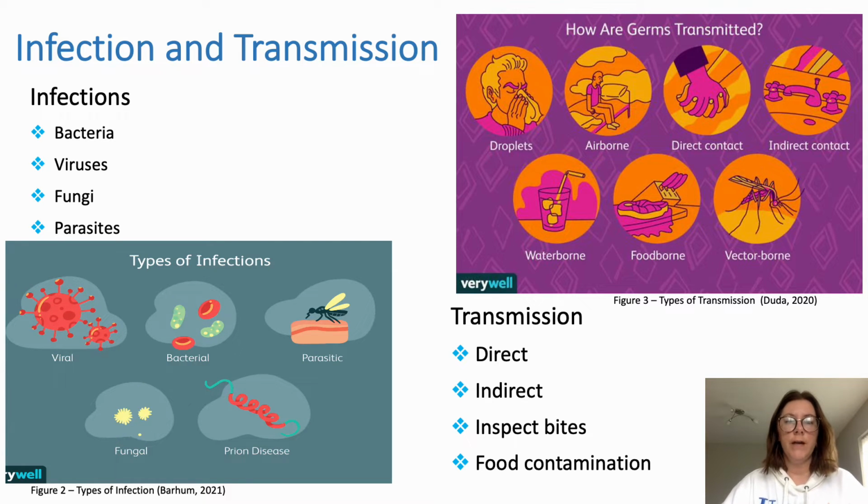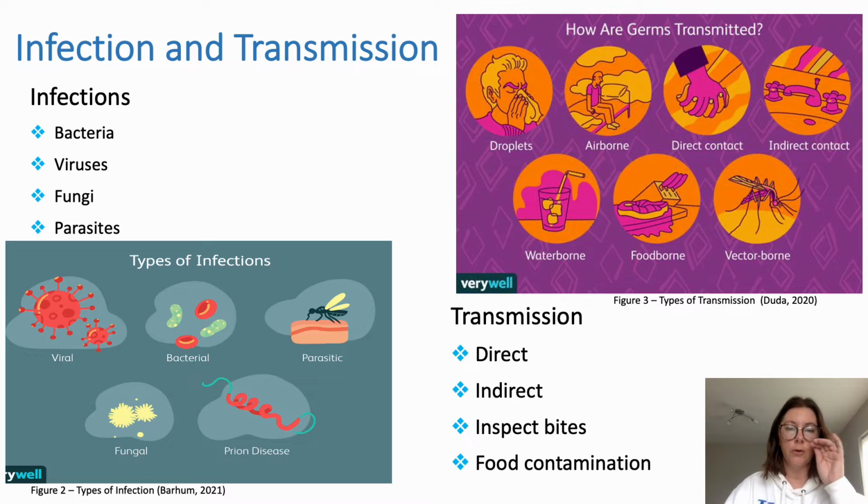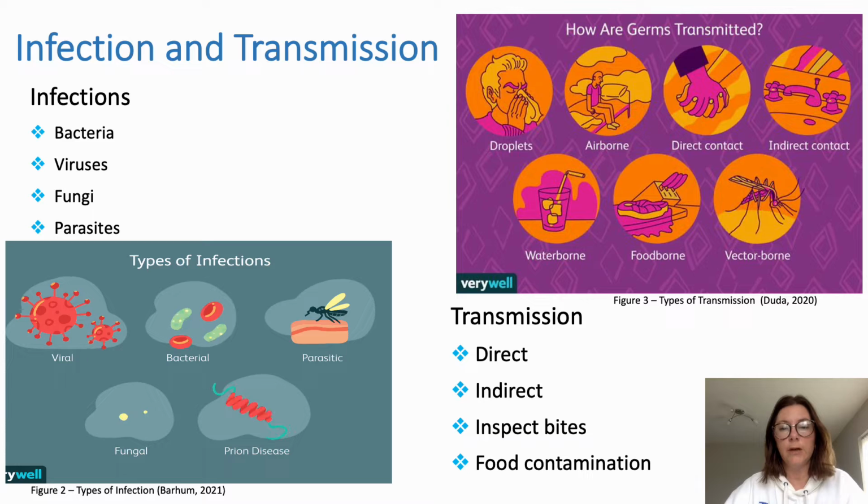An infection is the invasion of microorganisms in the body that are not normally present. The 4 different types of microorganisms that create infection are bacteria, viruses, fungi, and parasites. Bacteria are single-celled organisms that are responsible for illnesses like pneumonia and urinary tract infections.